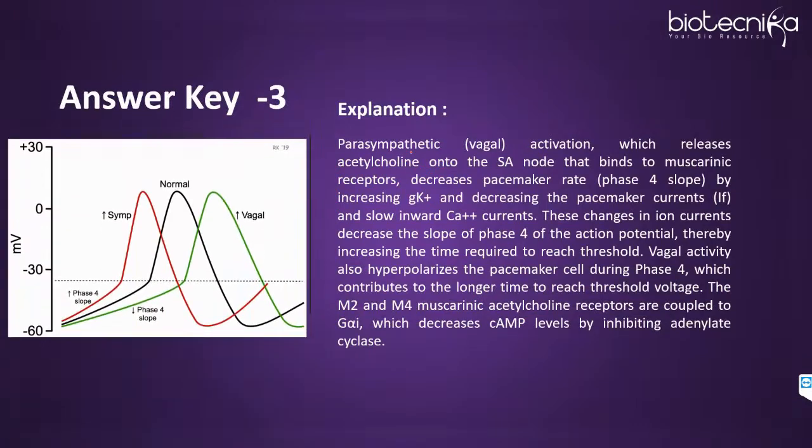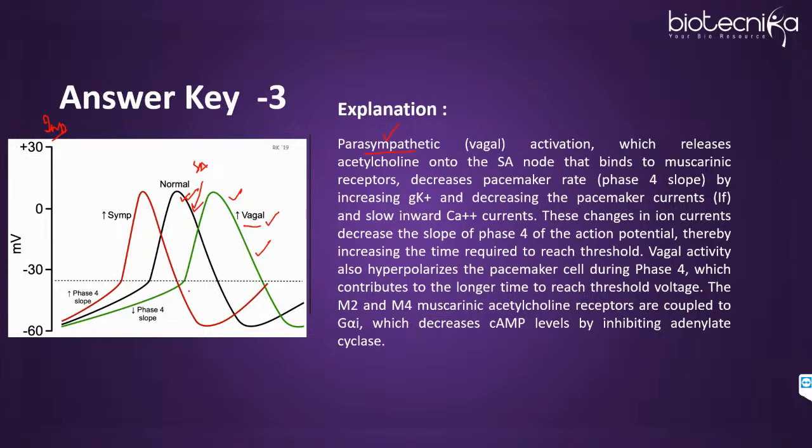Now, how will you solve this question? For this, please remember this graph. This is for the normal SA node, which we just discussed. This is phase 4, 0, 3. The black peak is for the normal SA node graph. Now, what happens when there is vagal activity? Vagus nerves get activated during parasympathetic autonomic nervous system activation, and this is showing you the green peak. The whole curve is shifting a little towards the right.